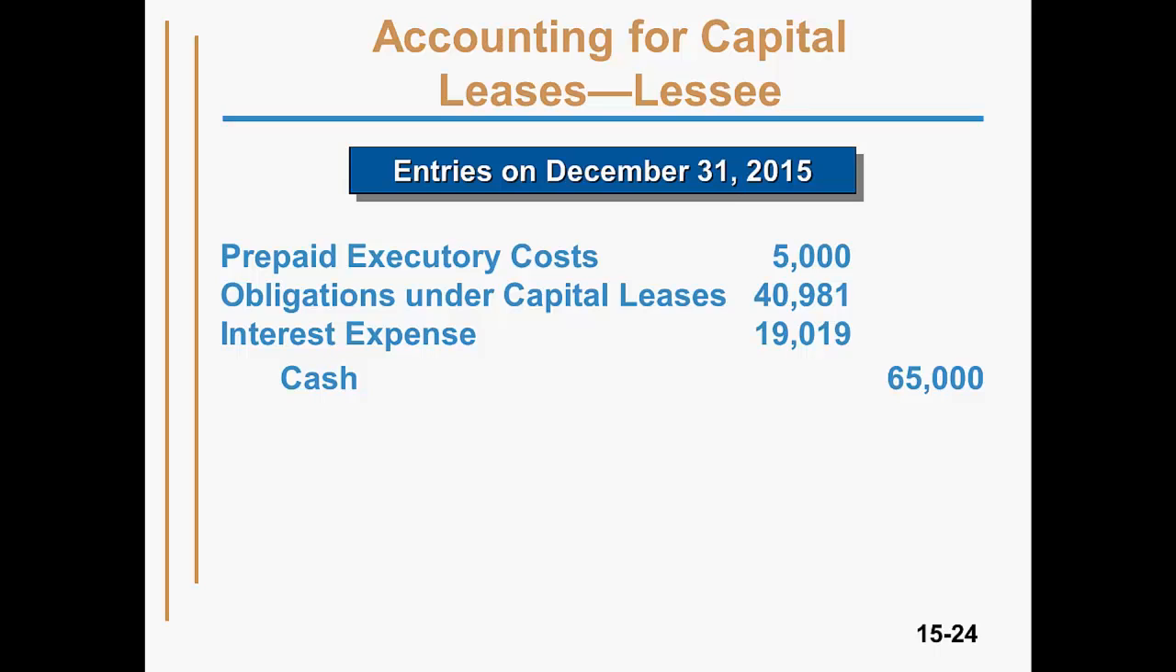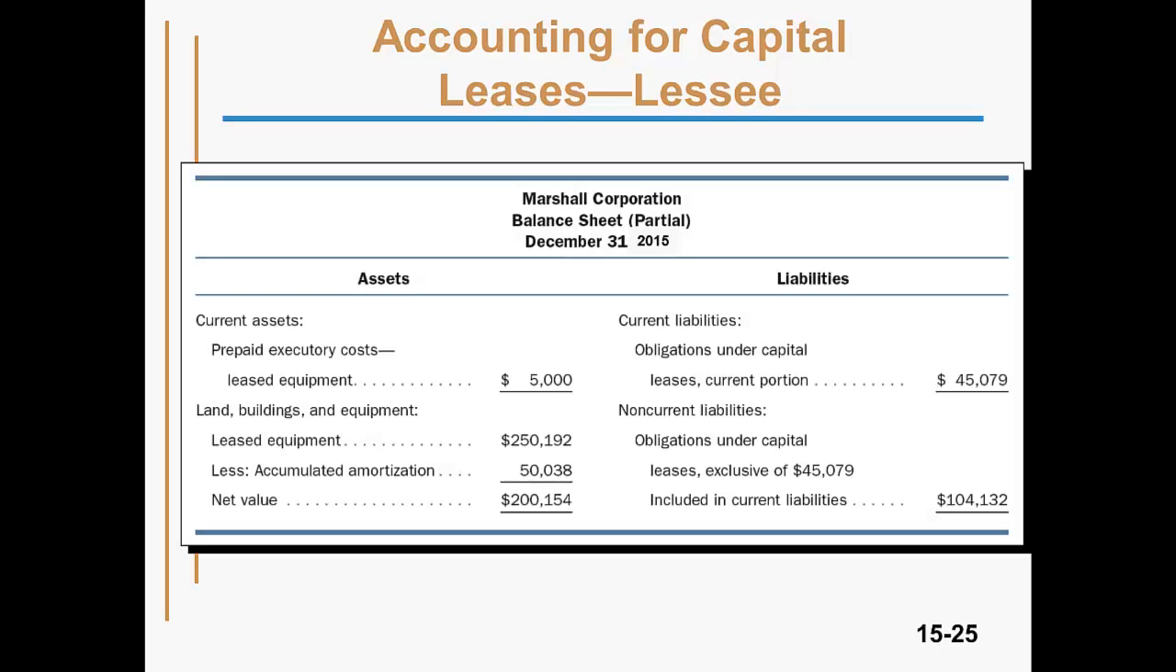Next, we reduce the liability for the amount we determined on the schedule with a debit to obligations under capital leases of $40,981. Then we debit interest expense for the amount we determined on the schedule, and finally we credit cash. Here's a partial balance sheet.